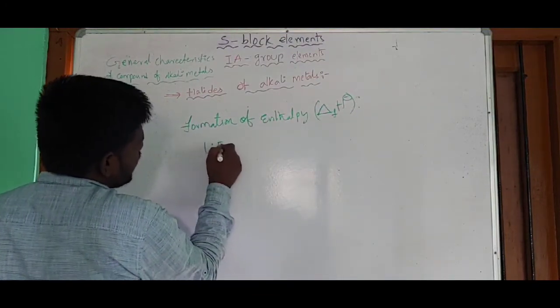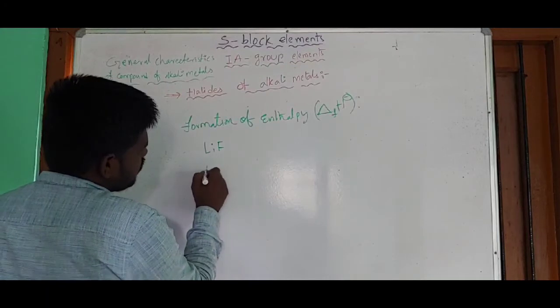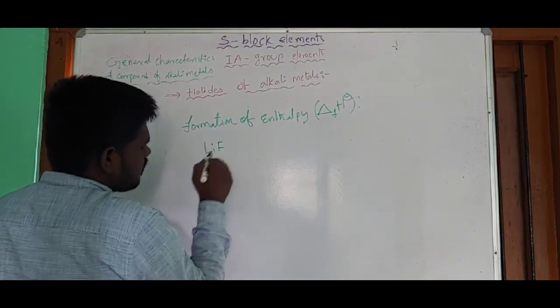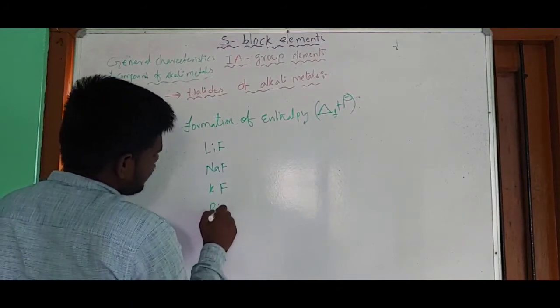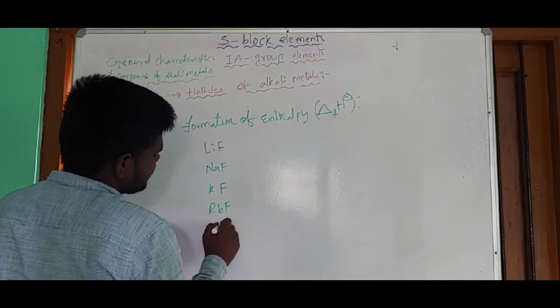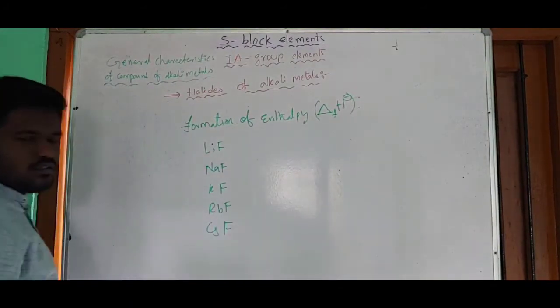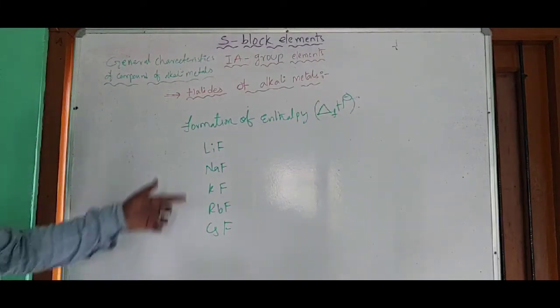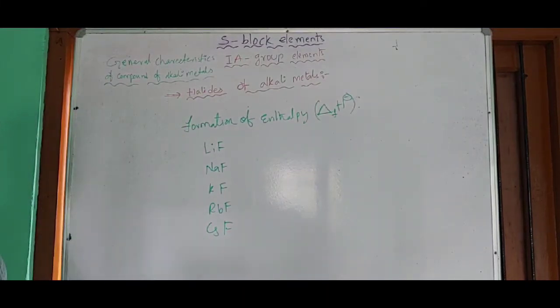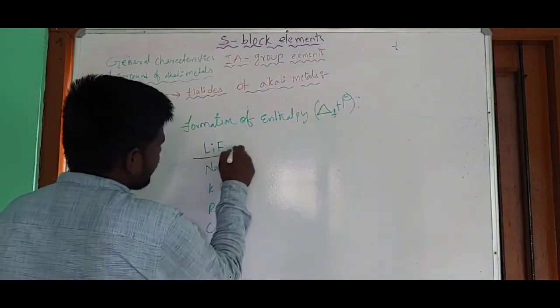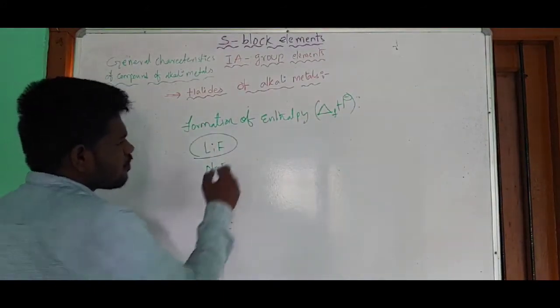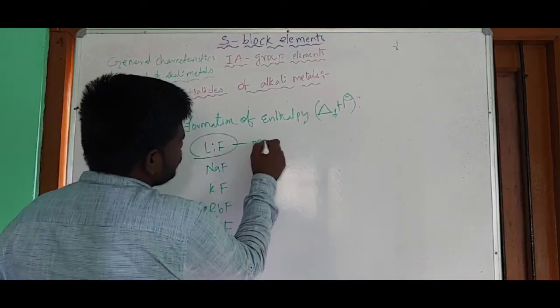Fluorides: lithium fluoride, sodium fluoride, potassium fluoride, rubidium fluoride, and cesium fluoride. So, these are all the fluorides of the first A group elements.